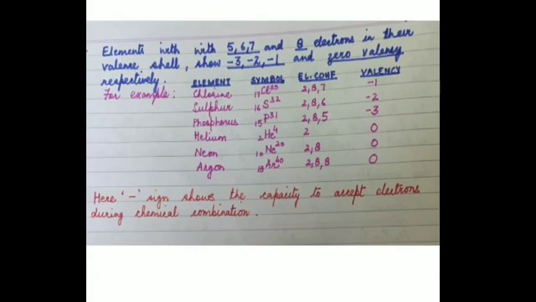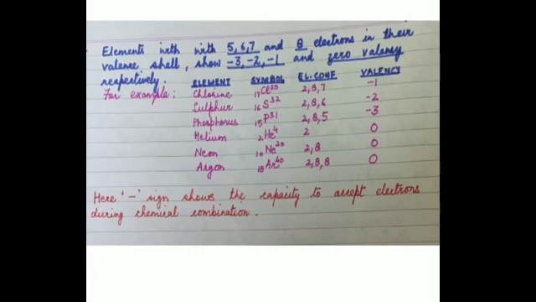When they are having 8 electrons, that means they are stable. The outermost shell electronic configuration is complete. Is that clear? That means they will have no electrons to share, gain or accept.